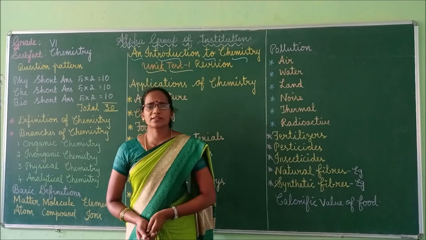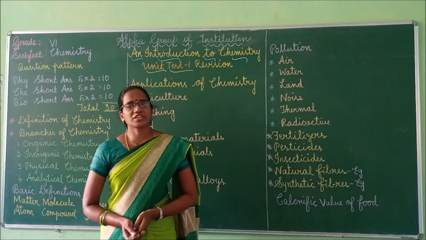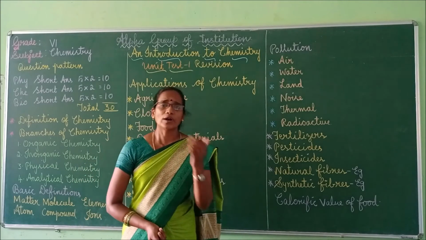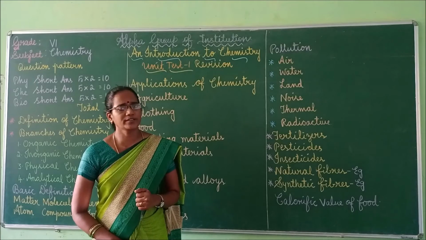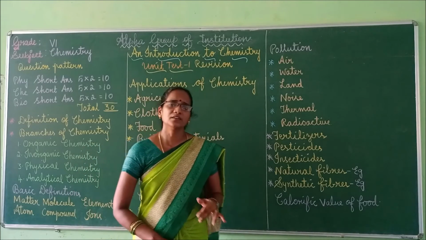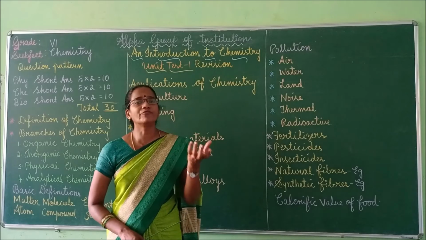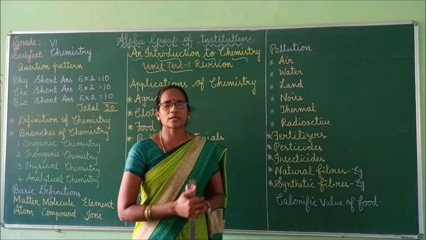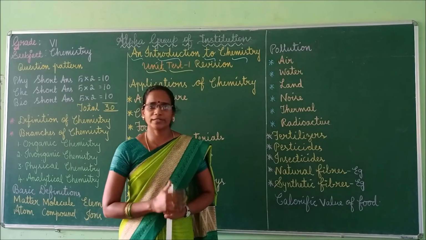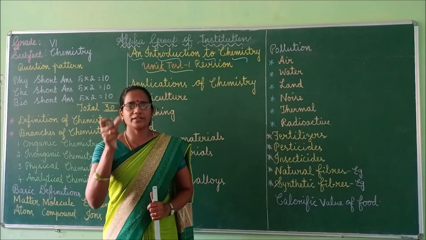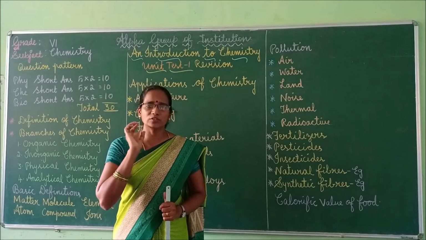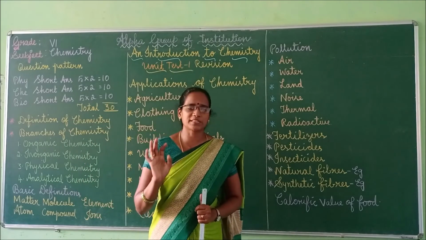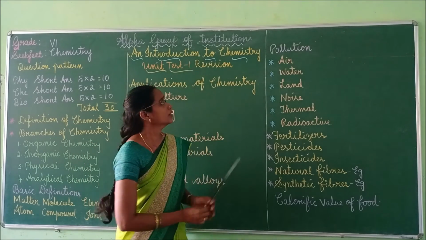What is meant by pollution? Undesirable changes that take place in the environment is called pollution. One more definition we can write: pollution is the introduction of harmful substances to the environment. These harmful substances are called pollutants. Define pollution. In this case, you just have to mention it's an undesirable change or introduction of harmful substances to the environment is called pollution.